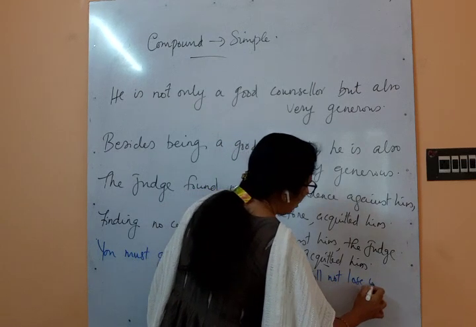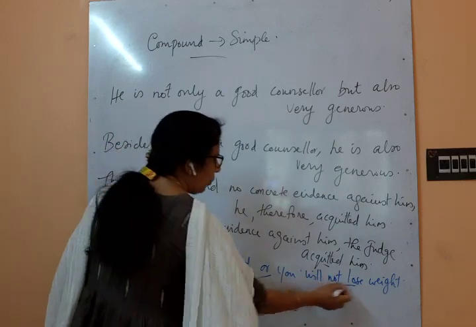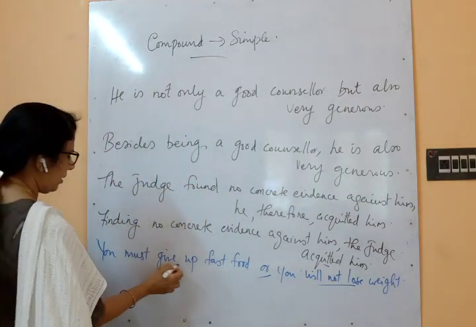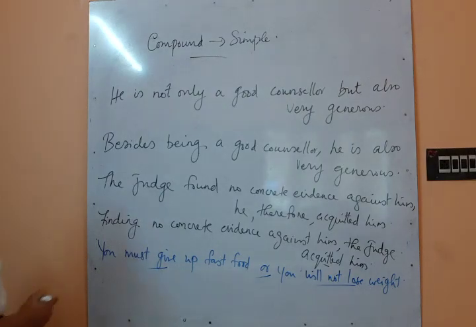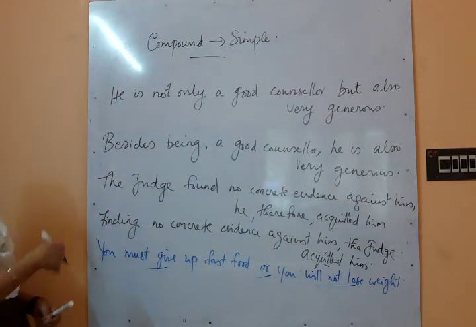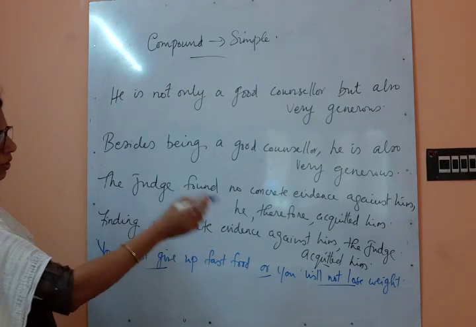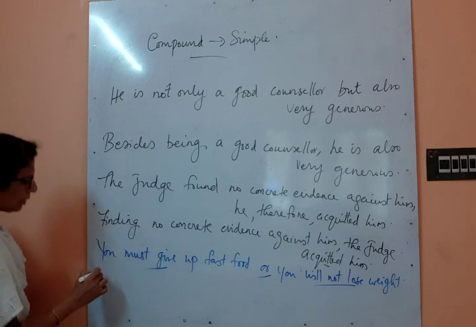Will not lose weight. So, conjunction: will not lose, and here must give up. Okay, so here two verbs and a conjunction are there. So this we have to convert to a simple sentence: you must give up fast food or you will not lose weight. So how will you convert that?